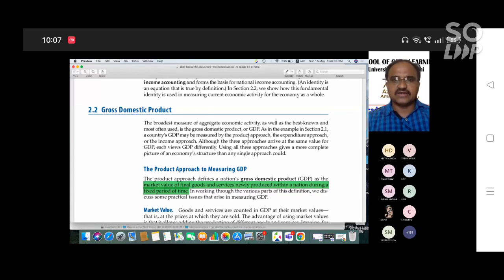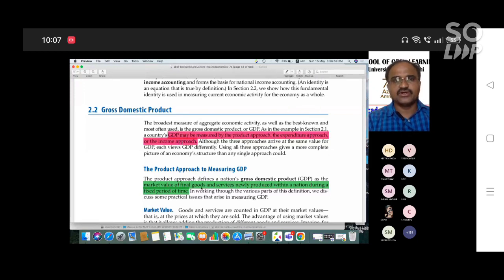It is well known that the gross domestic product, or the GDP. We already discussed that GDP is gross domestic product, the market value of all final goods and services produced within a country. So GDP may be measured by the product approach, expenditure approach, and income approach. Now we are going to discuss each in detail.